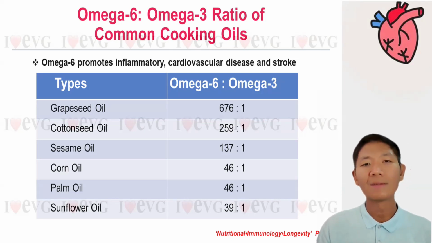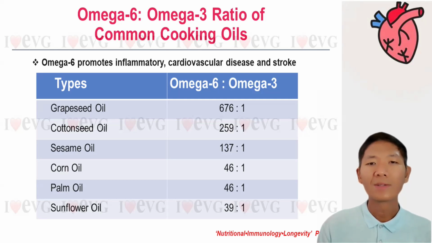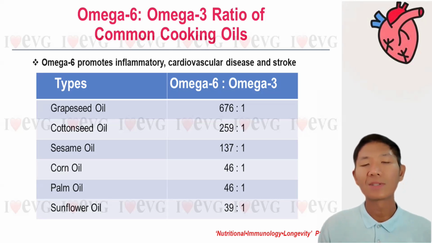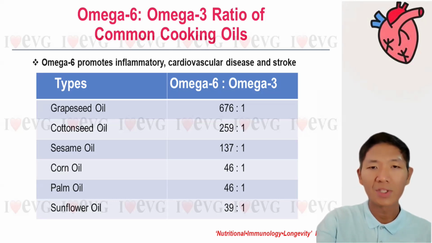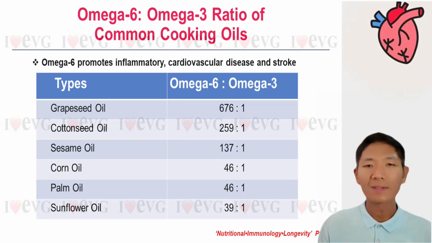This is very, very high. And cottonseed oil, 259:1, which is also very high. Sesame oil is very essential during the confinement. And after confinement, the whole body can age as the omega-6 content is very high, causing inflammation. Sesame oil, 137 omega-6 to 1 omega-3. Corn oil, 46:1. Palm oil, 46:1.